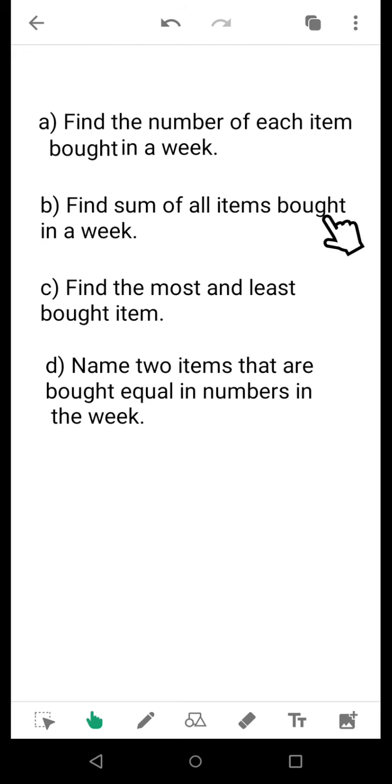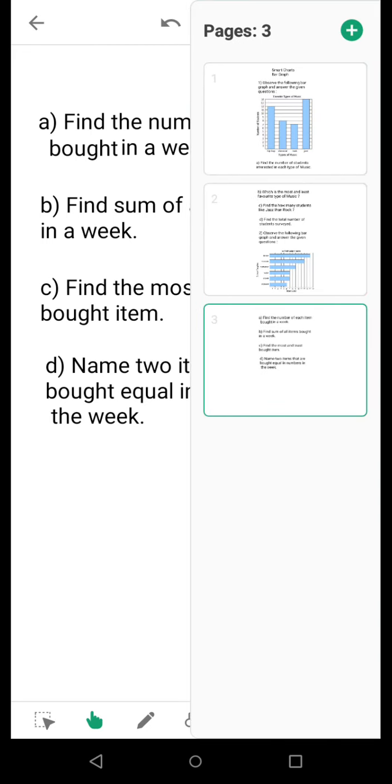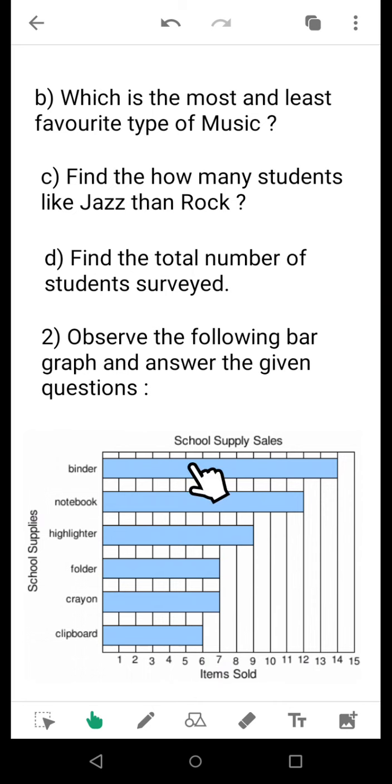Find the sum of all items bought in a week. Now, after finding out the respective numbers for each type of item, you add them up. Suppose I have got 3 items and their counting is 5, 4 and 3. So what I will do, I will just add up 5, 4 and 3 and get 12. That is the total number of items, taking all the 3 types of items, I am getting 12.